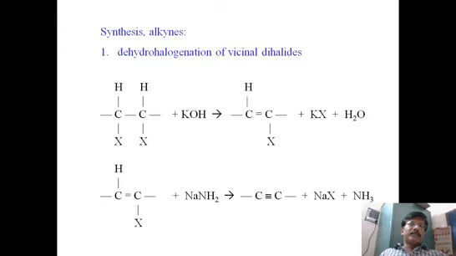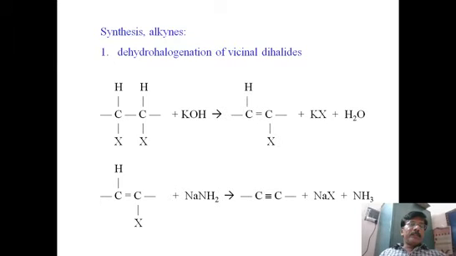Let us take the synthesis of alkynes. How to prepare alkynes using simple methods? One important, famous method is dehydrohalogenation. Dehydrohalogenation is nothing but removal of hydrogen and halogen, that is HX. The point we have to understand is that we need to generate a triple bond.